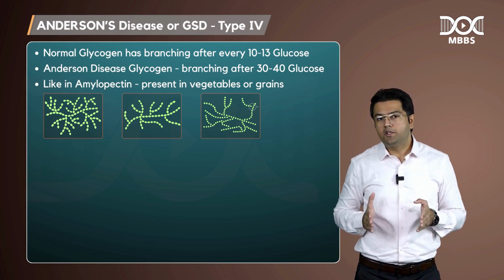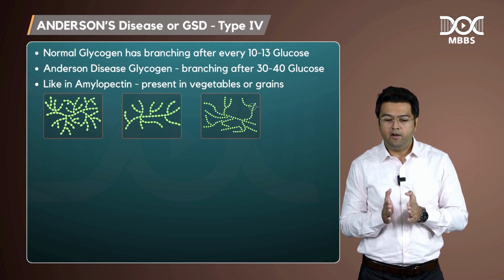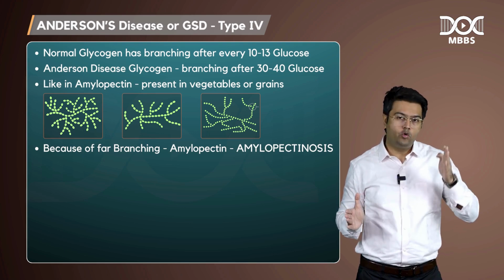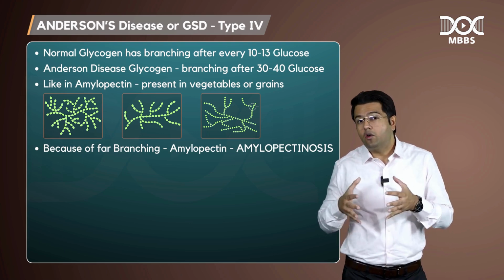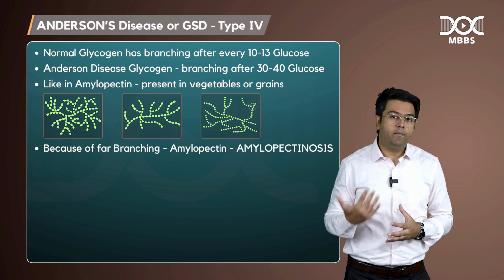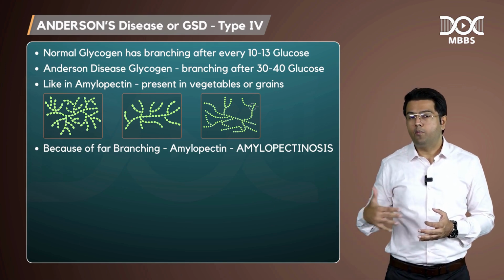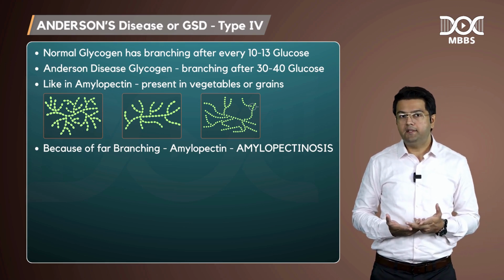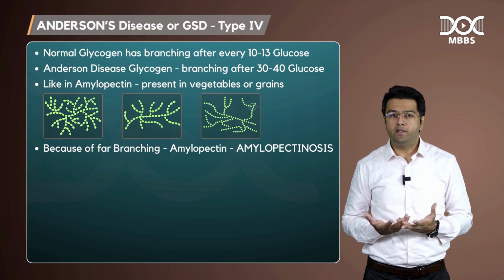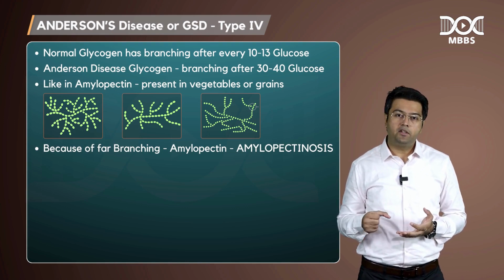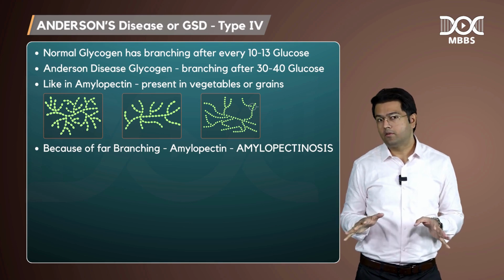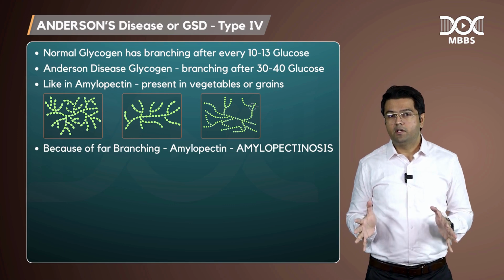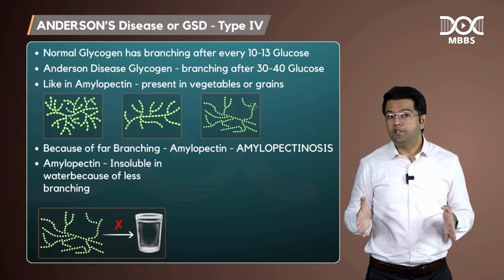Because there are fewer branches at very far ends, about 30 to 40 glucose between two branches, we can call this glycogen amylopectin and the disease amylopectinosis. When potato is like amylopectin, if you just mash the potato in water, it is never soluble, right? So amylopectin is a structure which is insoluble in water because the branching is less.